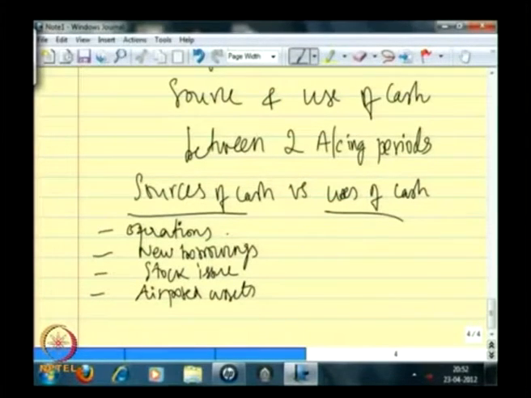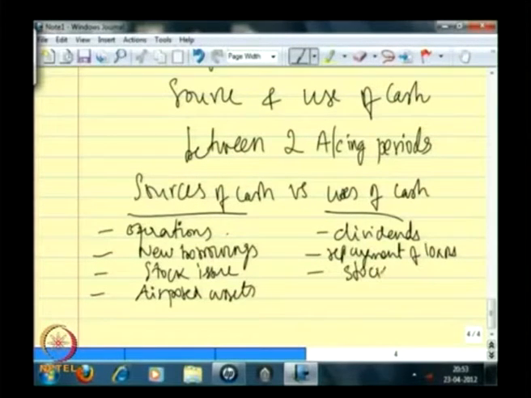Likewise, the use of cash could be to pay dividends, repayment of loans, probably you could have used cash to retire some stocks, stock repurchases, buy new equipment.